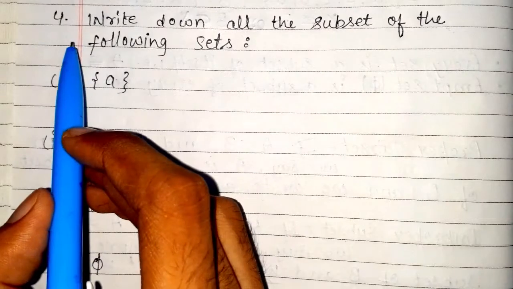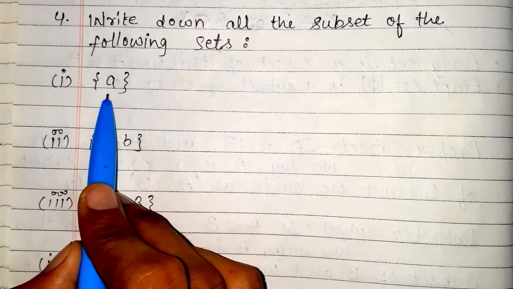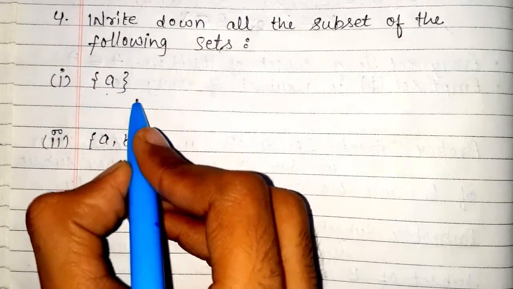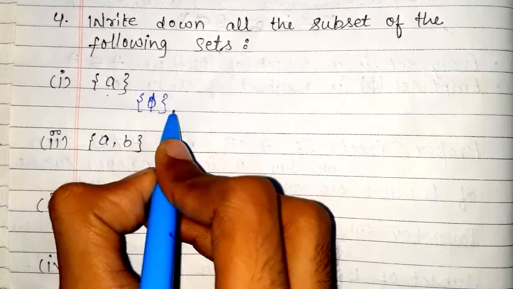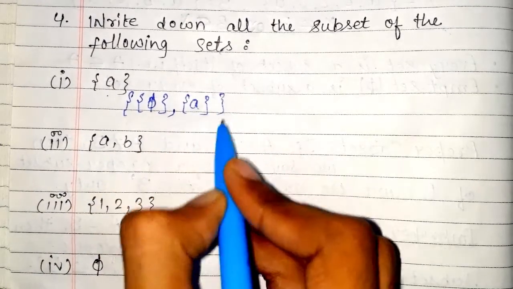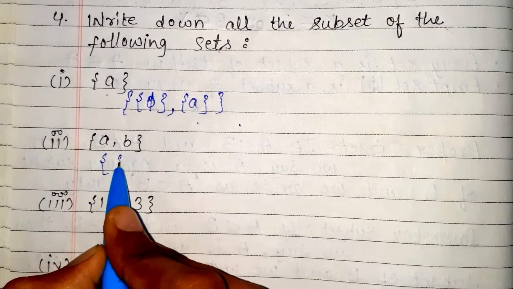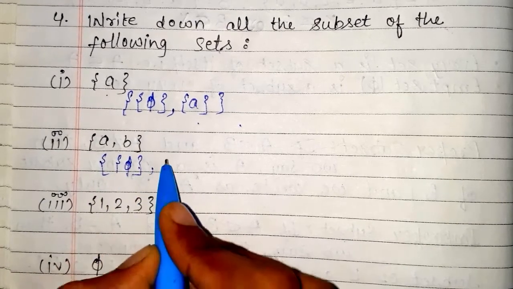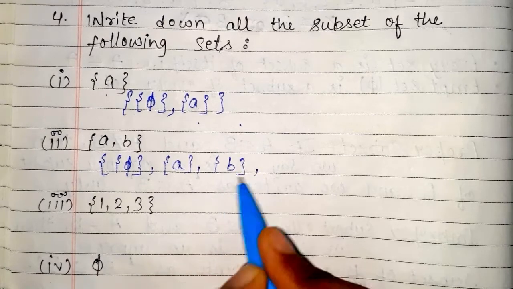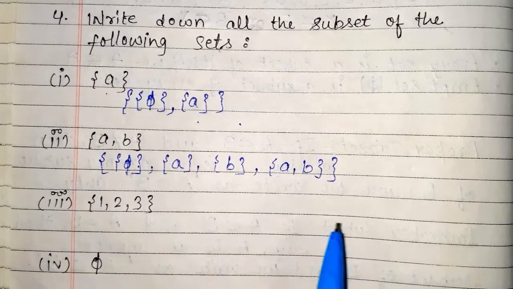Now the next question is question number 4. Write down all the subsets of the following sets. Here we have to write all the subsets of these sets. So the first question is set A. So its subsets will be, one, the empty set, and second, the singleton set {A}. So our one set is complete. Now the second is the empty set first, and the second is singleton A and the third singleton B and the last both of them. So our second question is also completed.